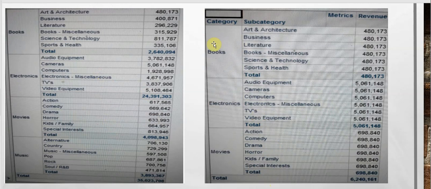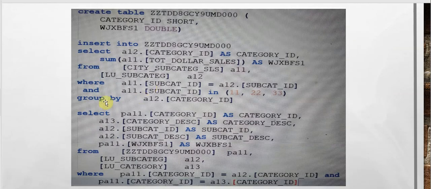This is happening because the target is category, therefore the values are displayed based on the category and are not broken down by subcategory. If we see the SQL, the group by will be only by category, and the categories which correspond to the same subcategories 11, 22 and 33 are displayed here. The last pass, our values are just copied.